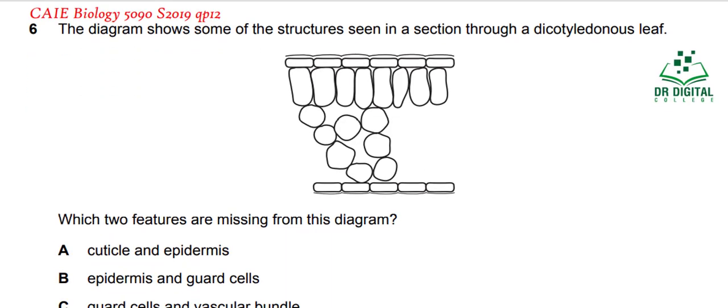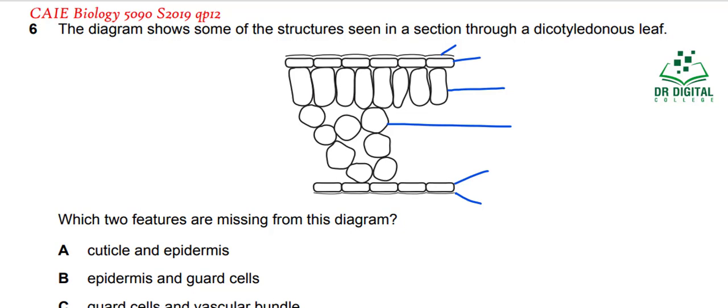In question 6, the diagram shows some of the structures seen in section through a dicotyledonous leaf. You know that this is cuticle, this is epidermis, this is palisade mesophyll cells, spongy mesophyll cells, lower epidermis, and lower cuticle. Okay, which two features are missing from this diagram?